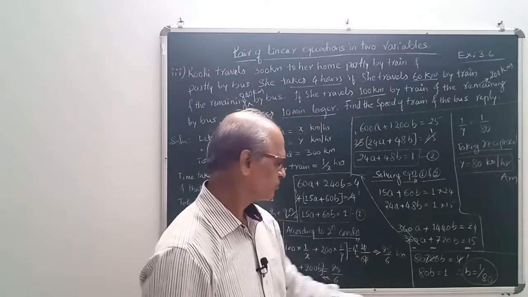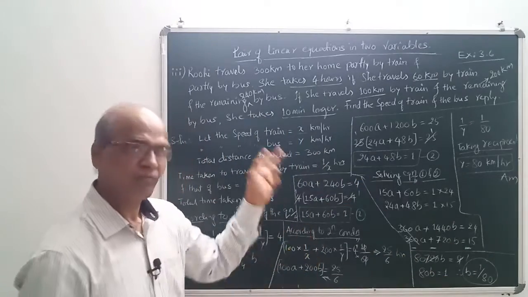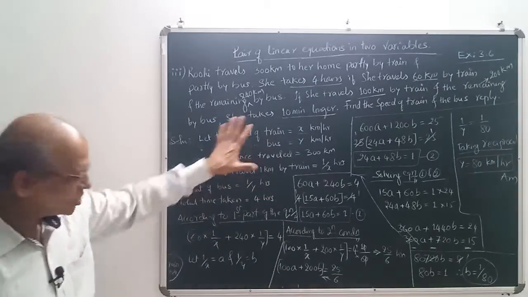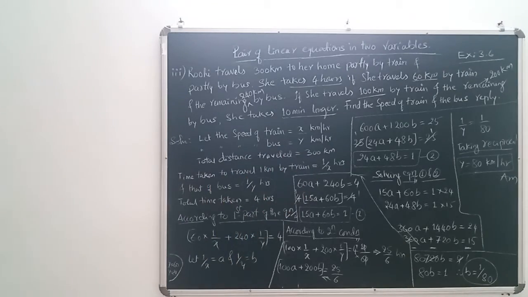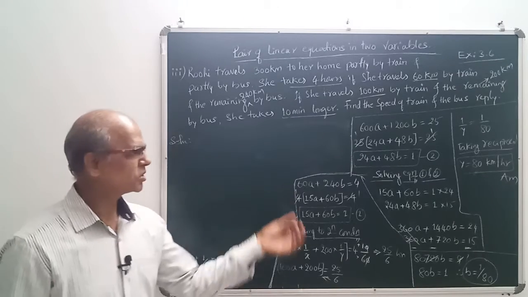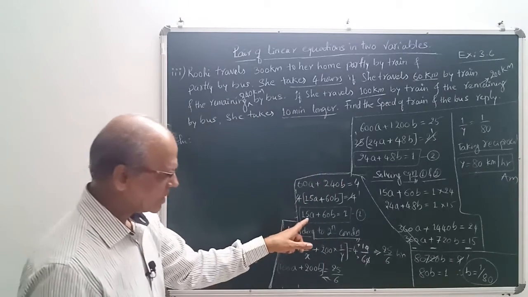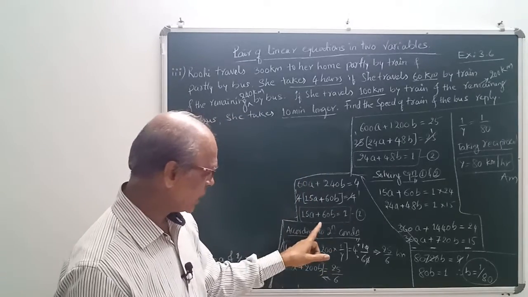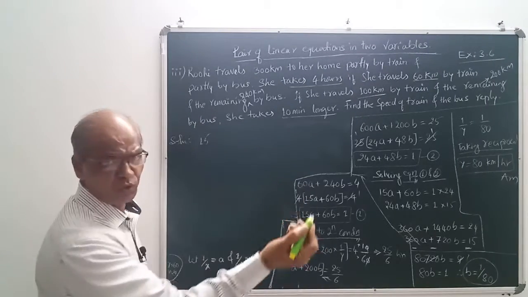Now what I do here? Substitute for b in any one of the equations, either this or this. Find a, then substitute for a, then find what is x. So what I do? Note these points. I will rub this part, then go further. Note this point, please. Okay, see here. Now what I do? B value will substitute in one of the equations. Any one of the equations you can take. This only I will take, right?